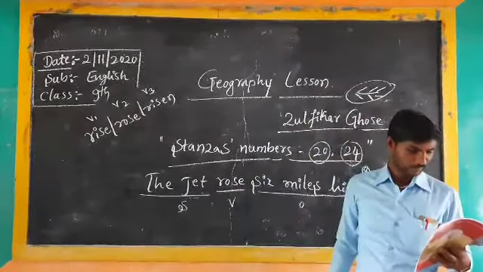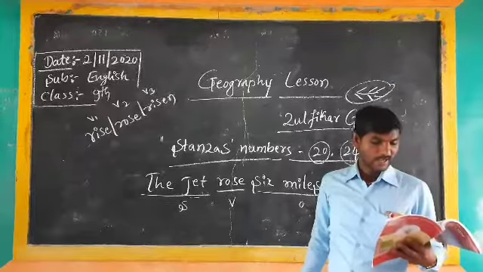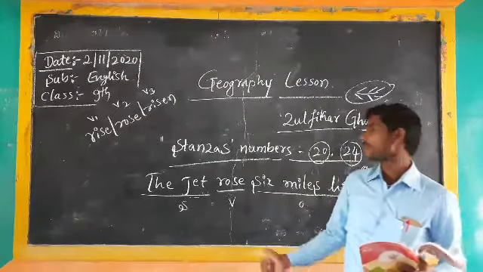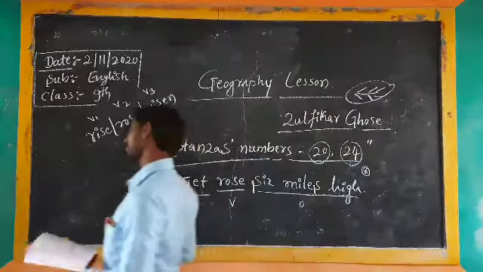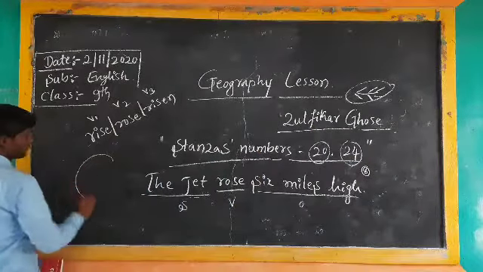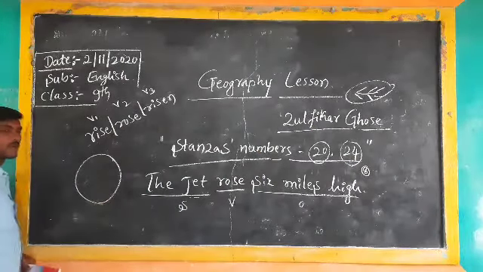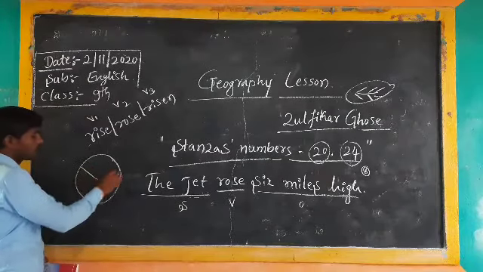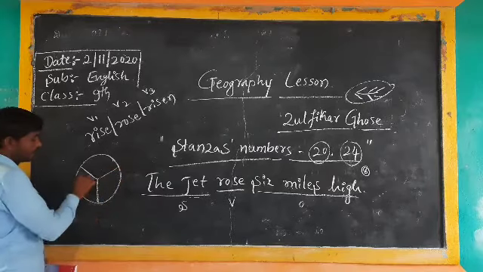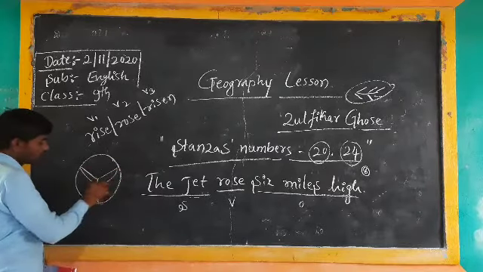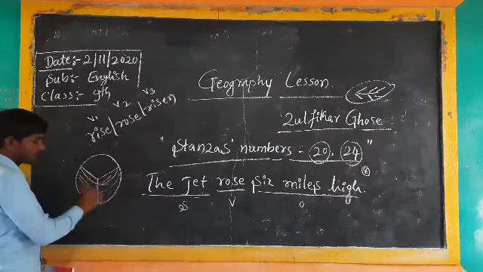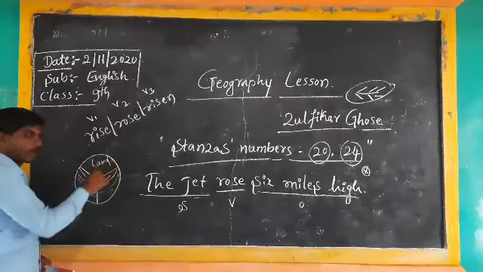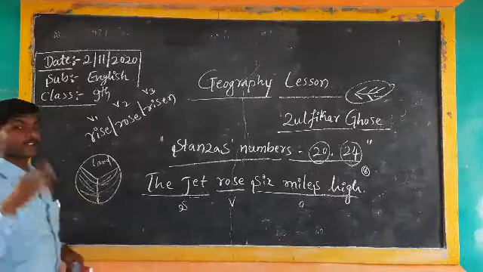The next, and that it had more sea than land. Just you have to understand our country India, it is a subcontinent in the world. Why? Because it is surrounded by three sides, shaped like this. On these three sides water bodies are there. Only one side has land. That's why it is considered a subcontinent in the world.